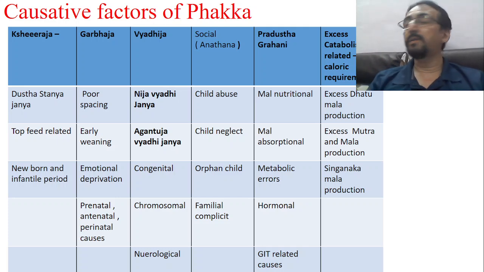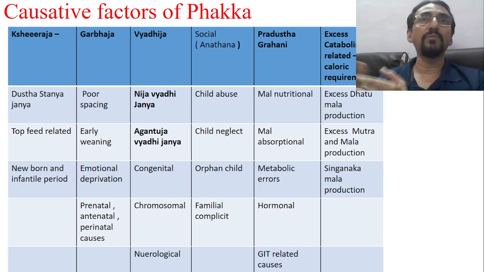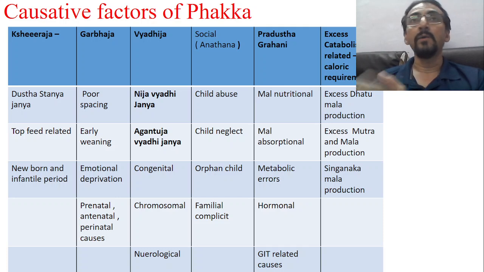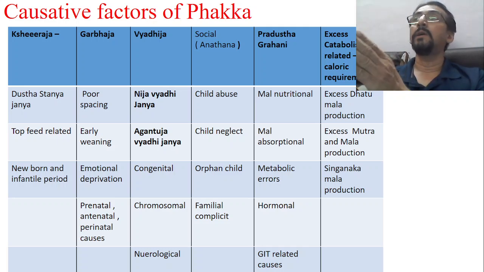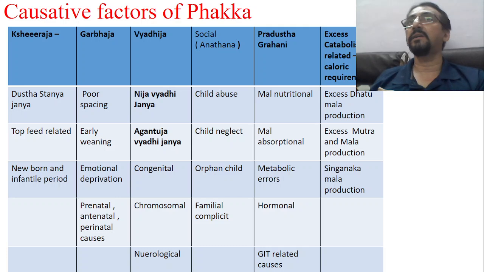Now again, this particular condition of Garbhaja Phakka correlates with the problems leading to FTT because of poor spacing of the child. We usually say there should be 2 years of gap between two kids. But here, within 1 year itself, while she is lactating, she is again pregnant. That's the issue. So issues causing FTT because of poor spacing should be considered under Garbhaja Phakka.